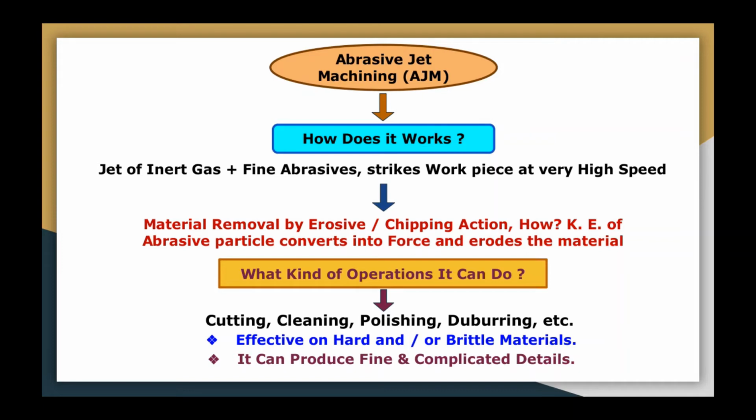This particular process is more effective on hard and brittle materials as compared to ductile materials. In case of ductile material, the performance of this process is not as good as in case of brittle and hard material. It can produce fine and complicated details on the workpiece surface. So these are the positive points, or advantages, of abrasive jet machining. So this is about how abrasive jet machining works.